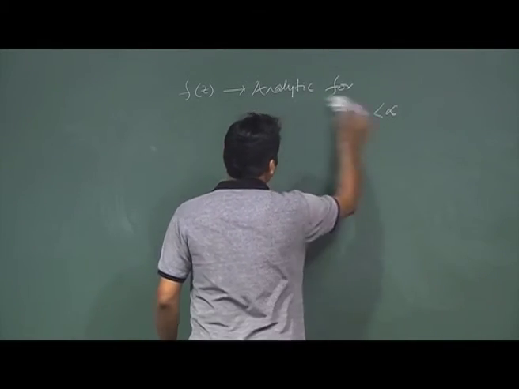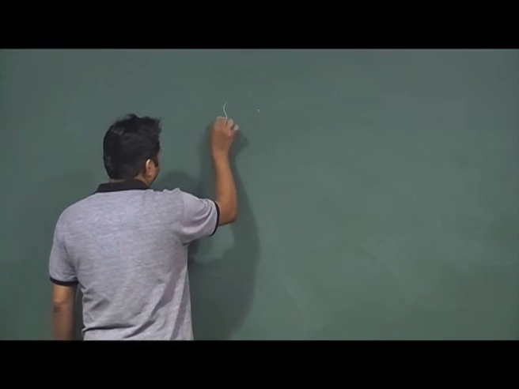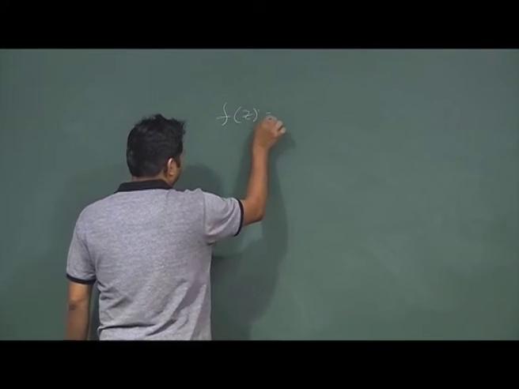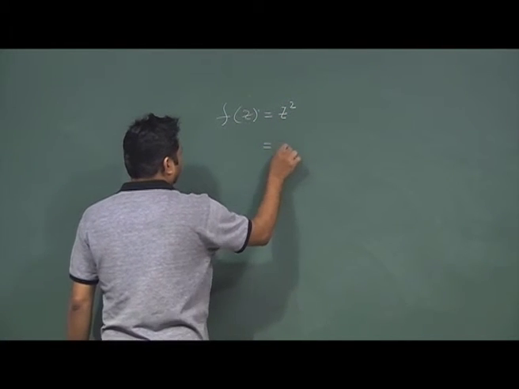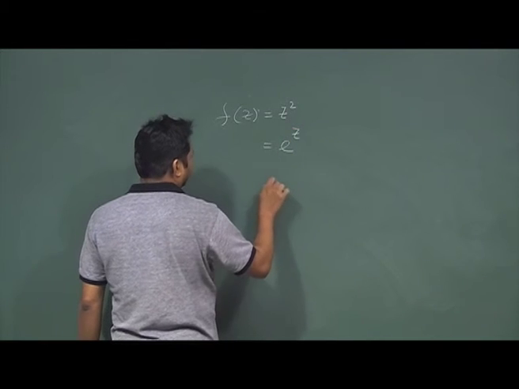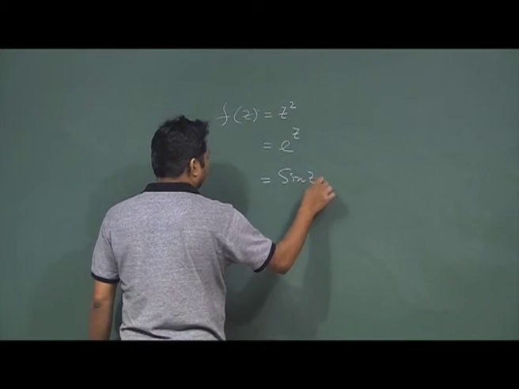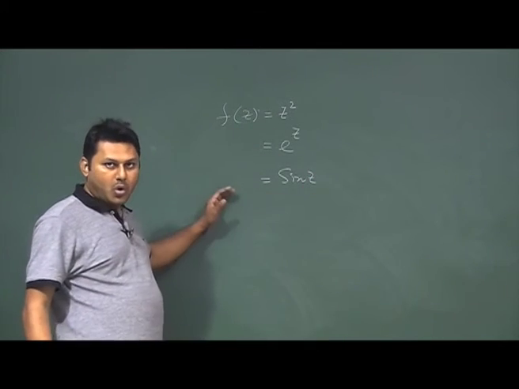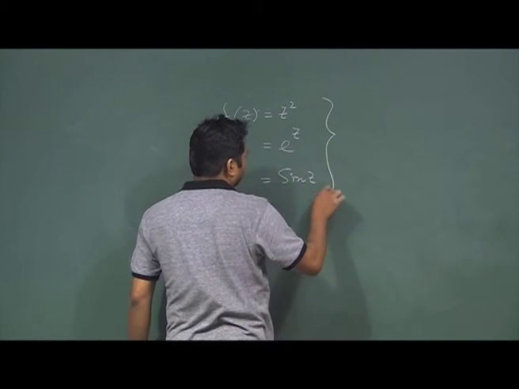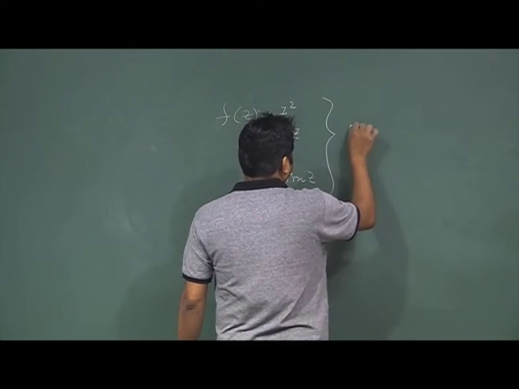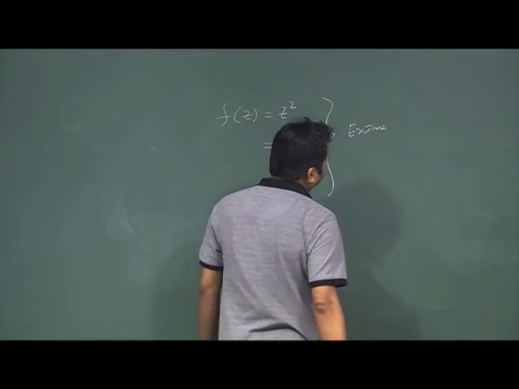What are some examples of entire functions? These are also very well behaved functions, say z square or any polynomial of z, e to the power of z, sin z, cos z and so on. So, all well behaved functions are in the set of entire functions. These are the entire functions.